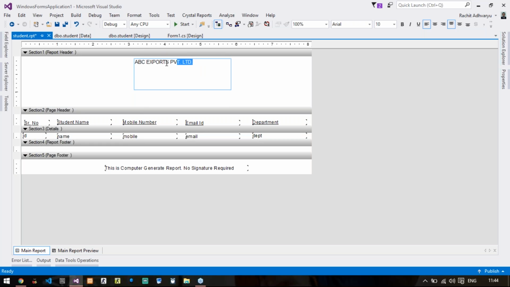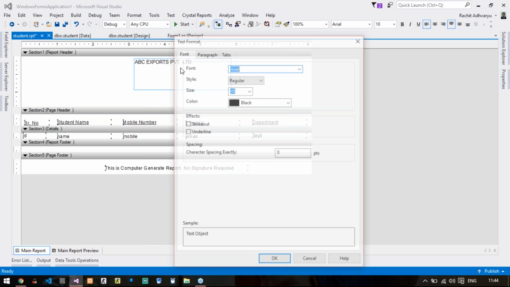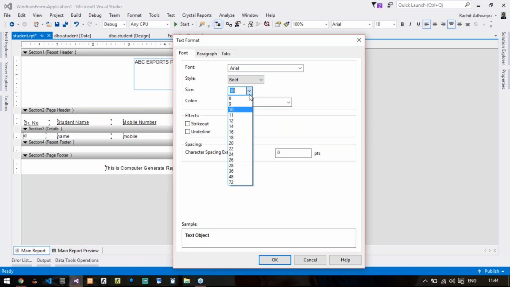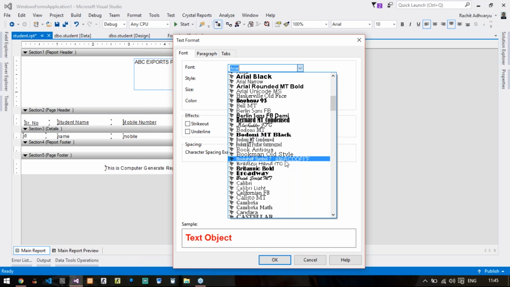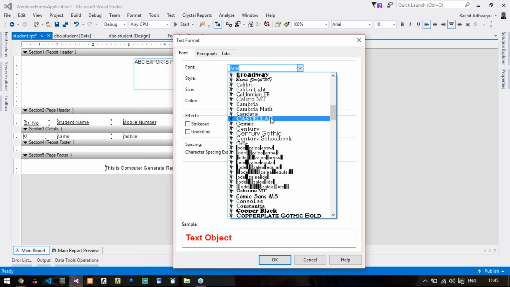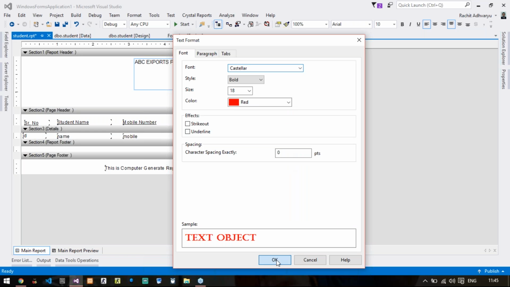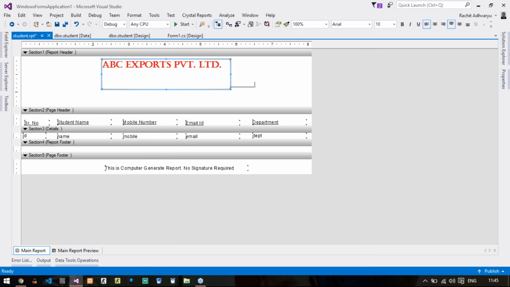Let me change the color and font, whatever I want to do, that is text formatting. Say regular bold, color, size will be somewhat around 18. It should be in a red color, and the font should be whatever you want to have, let us say Castellar, anything. Right, so already fonts are changed. You can just drag it and arrange in your own way.